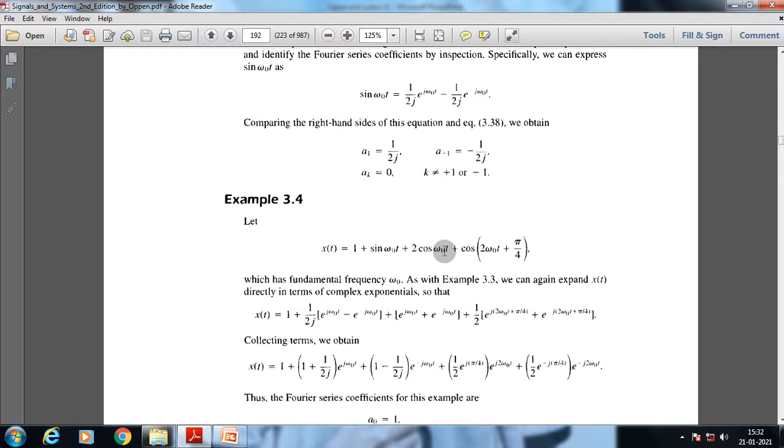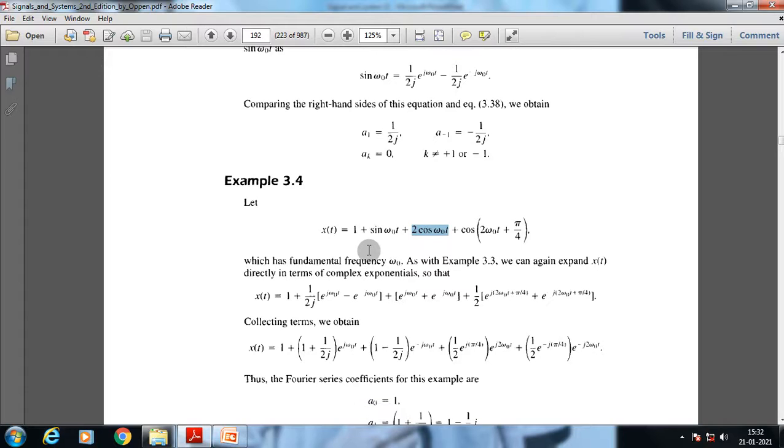We should start with the fundamental frequency of this signal, which is omega 0, and we also know that the value of omega 0 is 2 pi by T. From that, what we get is x of t equals 1 plus 1 by 2j e to the power. Now we will convert this sinusoidal or cosine function into exponential form, using Euler's formula. So what will happen?